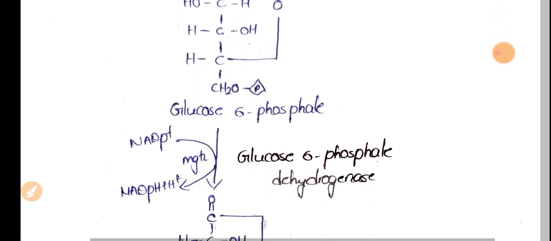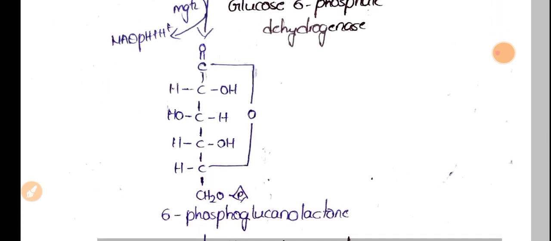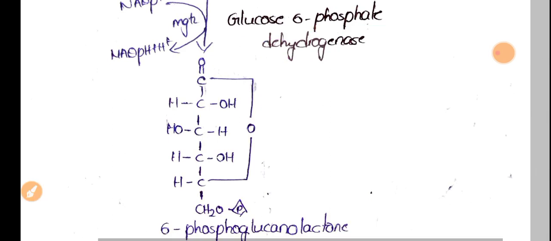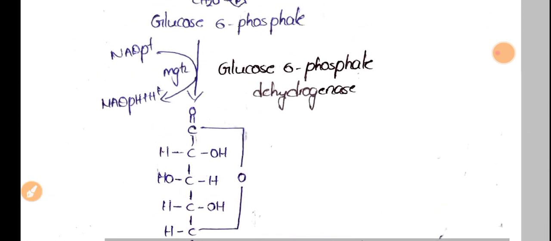It is converted into 6-phosphogluconolactone by the enzyme glucose 6-phosphate dehydrogenase. And if you observe here, this is a NADP plus dependent enzyme, and NADPH plus H plus is released during the first step also.